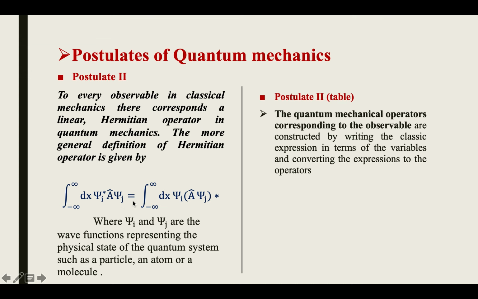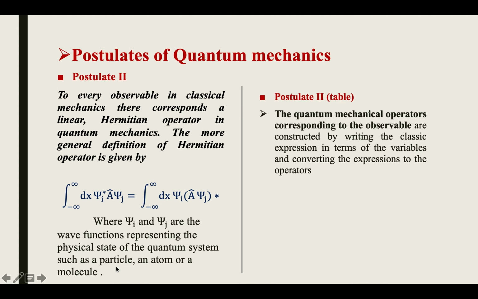This is always equal to the integration from minus infinity to plus infinity dx of psi i, in bracket, A cap operating on the psi j function, into the bracket close, of star. Here psi i and psi j are the wave functions representing the physical state of the quantum system, such as a particle, an atom, or a molecule.